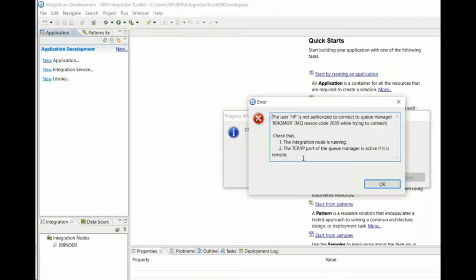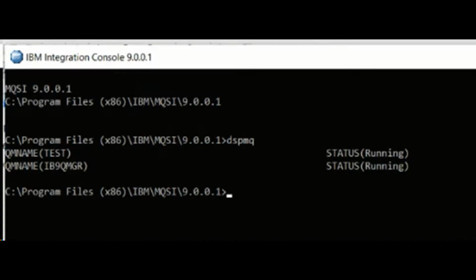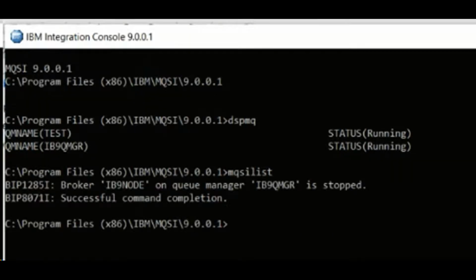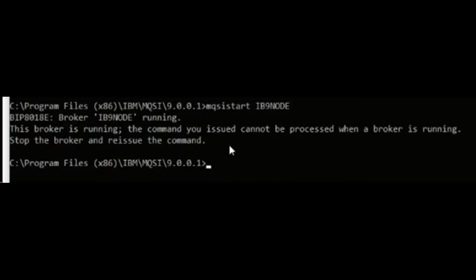But when he tries to start his local broker, then he faces MQ reason code 2035, which indicates authentication failure. I then check the queue manager IB9QMGR and find it is in started state. That is good. Broker was in stop state. That is the same status that we noticed in toolkit. When I try to start the broker, it complains that the broker is already running.